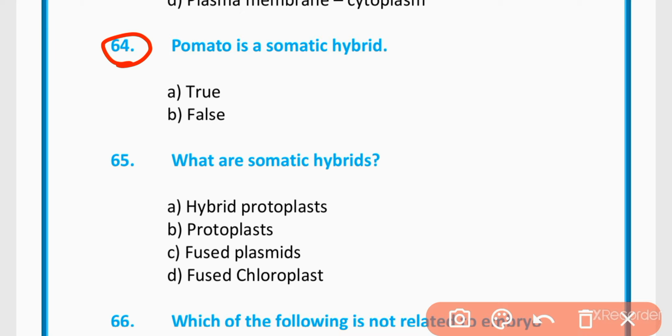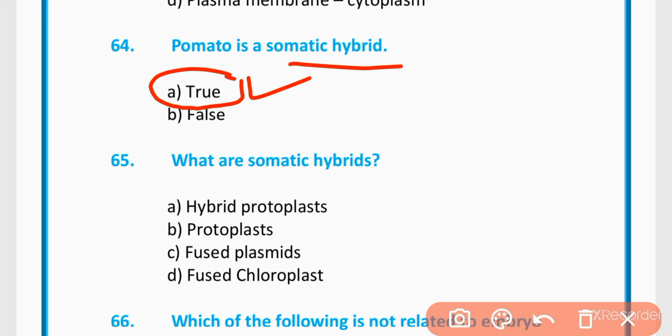MCQ 64. Potato is a symmetric hybrid. This statement is true or false. Option 1 is correct for this. This statement is true.